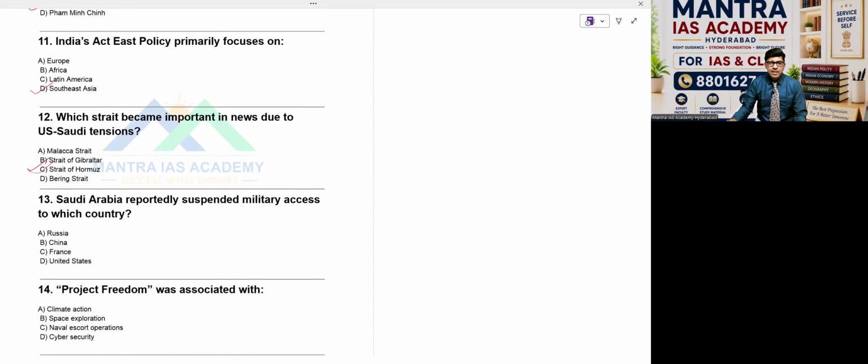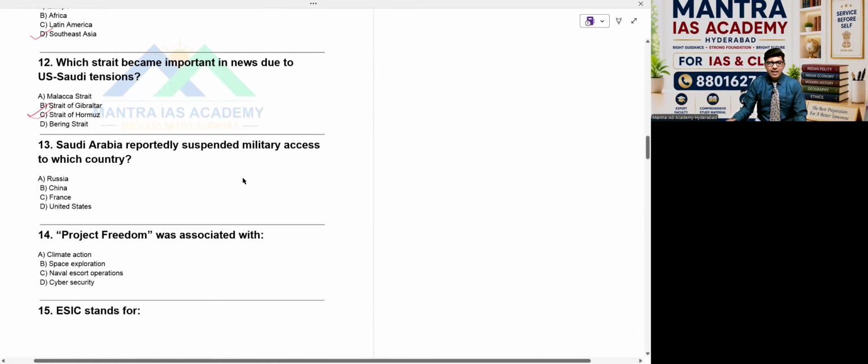Strait of Hormuz. Then, Saudi Arabia reportedly suspended military access to which country? It's a big development, and I have covered it in my news analysis also. Russia, China, France, and United States. Exactly, because US bases are there in that concerned country. So they said don't use our air base, and we are not giving our air space for this operation. That's the reason, and immediately the US President halted this application of Project Freedom also. I mentioned that in that analysis.